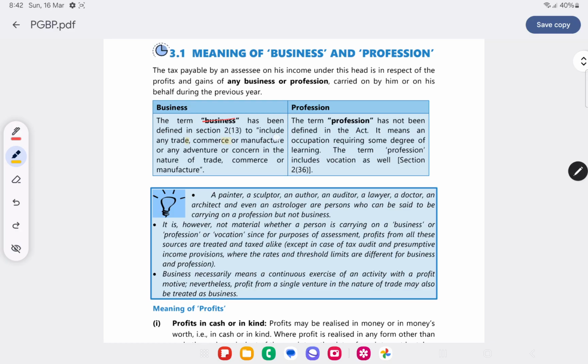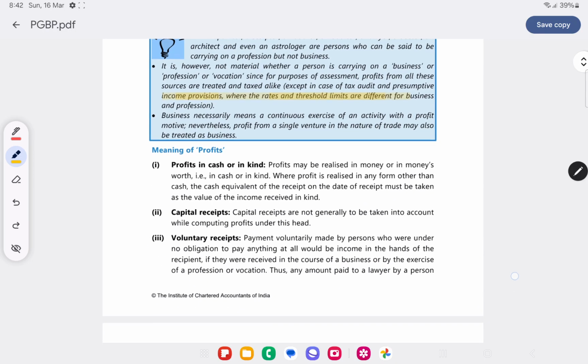Any trade, commerce or manufacture is a business, and profession is something which requires some degree of learning, and profession includes vocation as well. Why is there a difference between business and profession? Is there any separate tax rate? No, it is only for the purpose of presumptive income provisions, where rates and thresholds are different for business and professions. What is the meaning of profits?